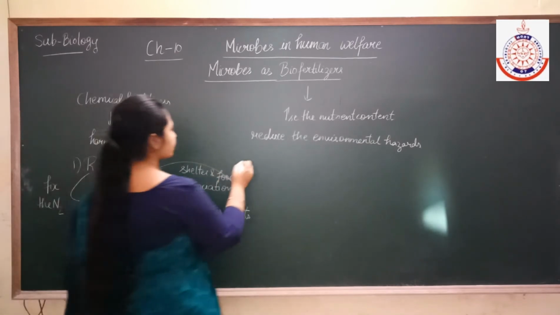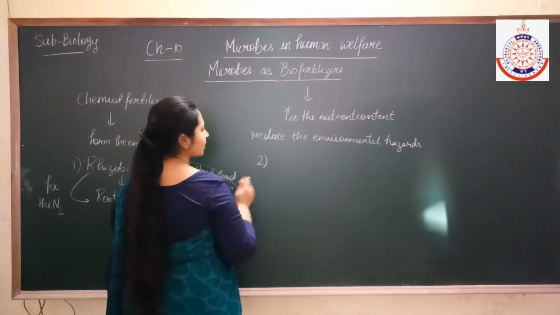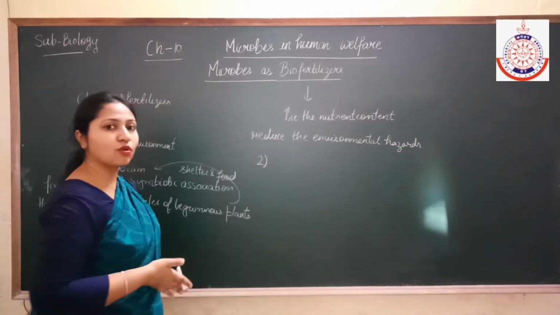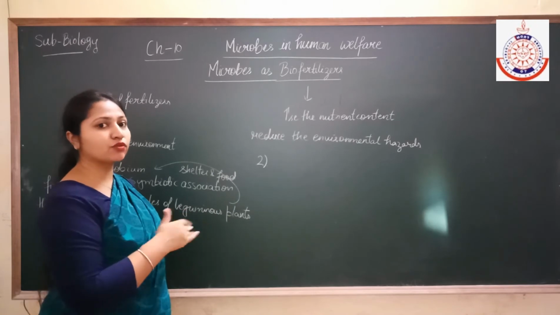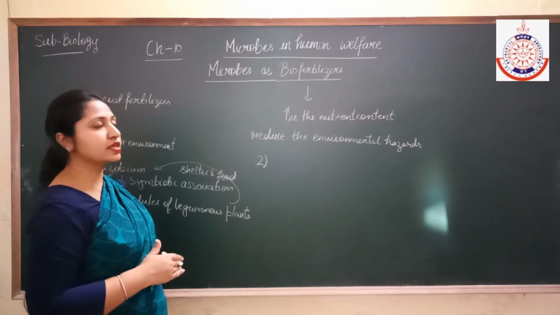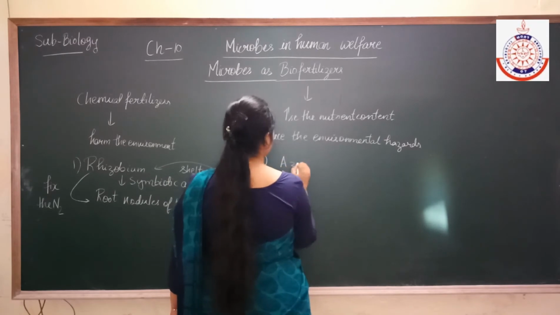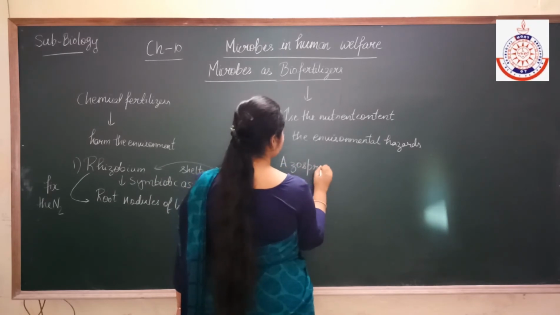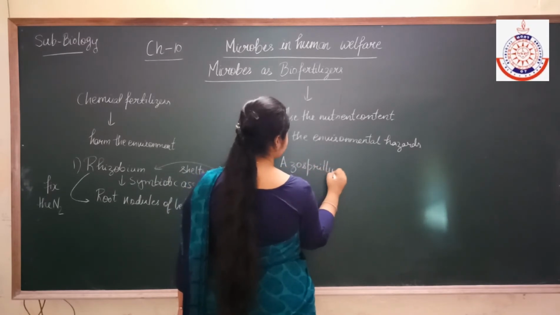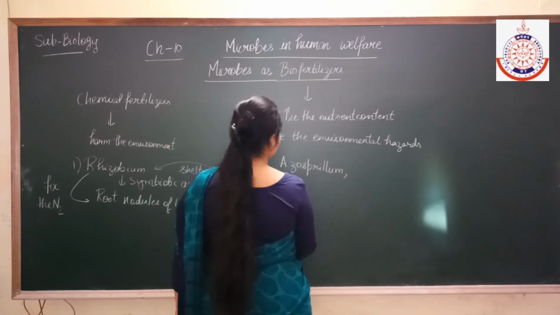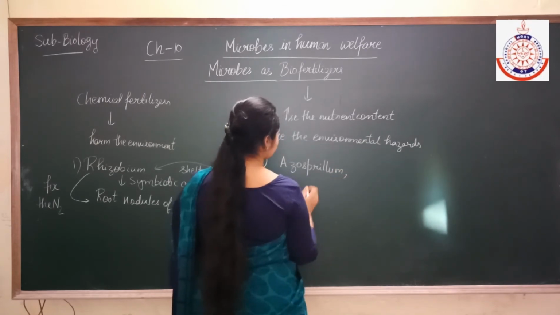Now second is some free living microorganisms that are also present in the soil, like Azospirillum and Azotobacter.